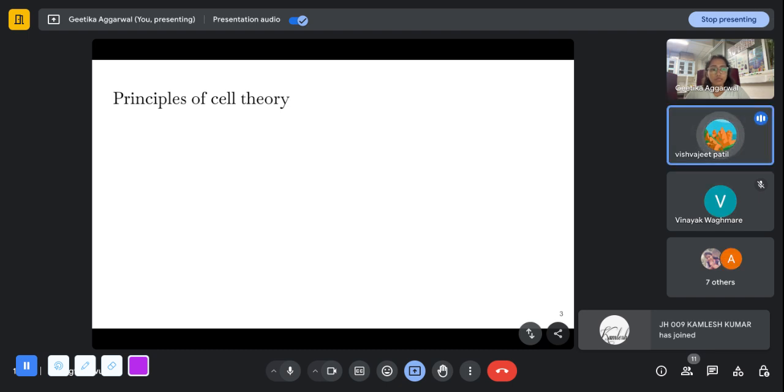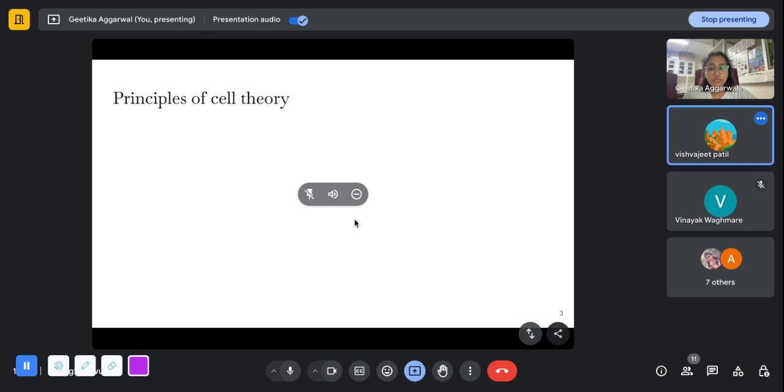Cell, I mean, it produces through previous cells. Okay, yeah. So the one cell arises from previous cells. Correct. What are some other principles of cell theory? Anyone?